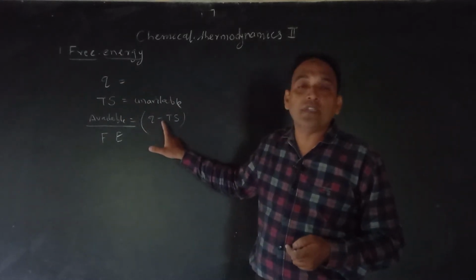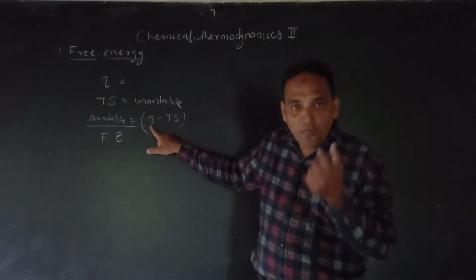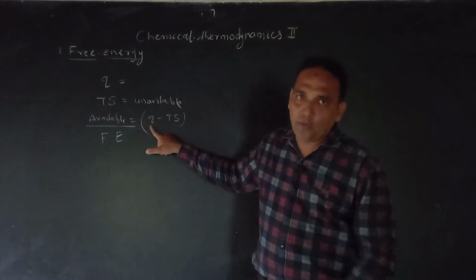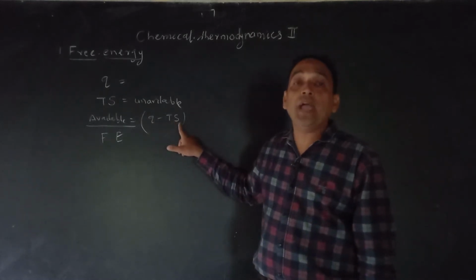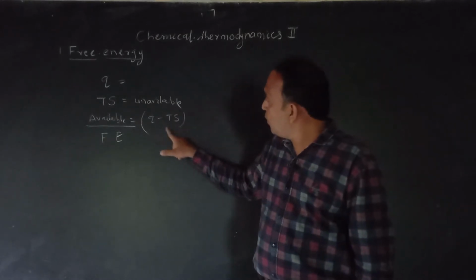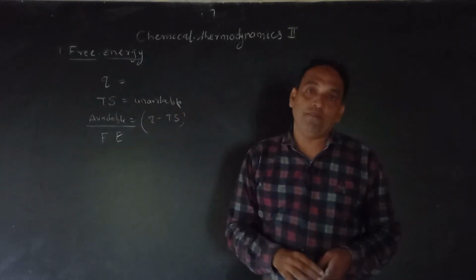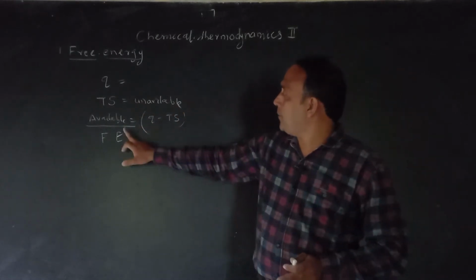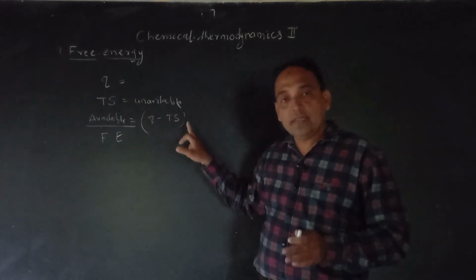It is the difference between the amount of heat absorbed or evolved, whatever it is, minus T into S. T is the temperature, S is entropy, and this product is called the unavailable energy. And based on this concept, free energy is equal to Q minus Ts.